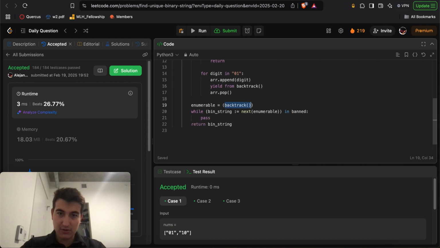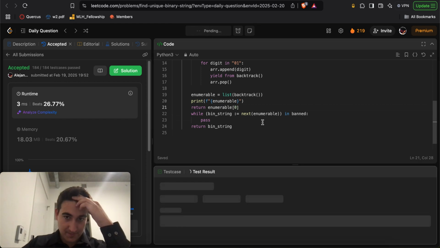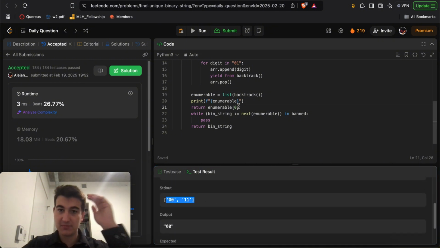And so now here we can make this print f string enumerable and return enumerable of 0, right? Something like this will work, first of all. But now we have a solution of all the valid possible values, right?